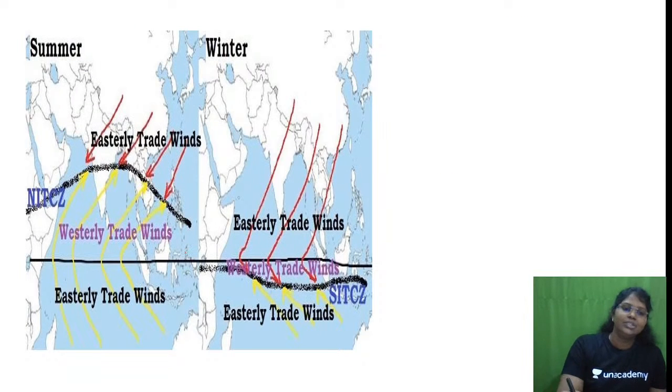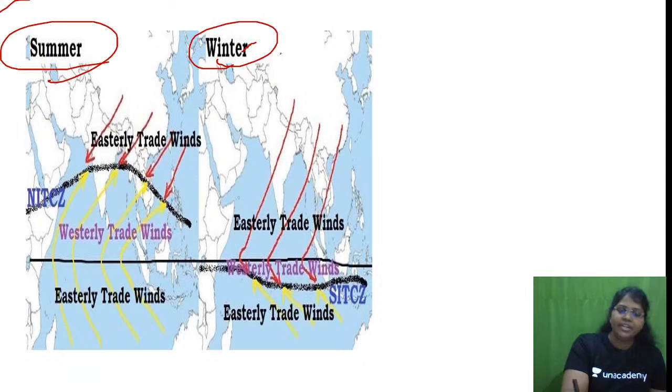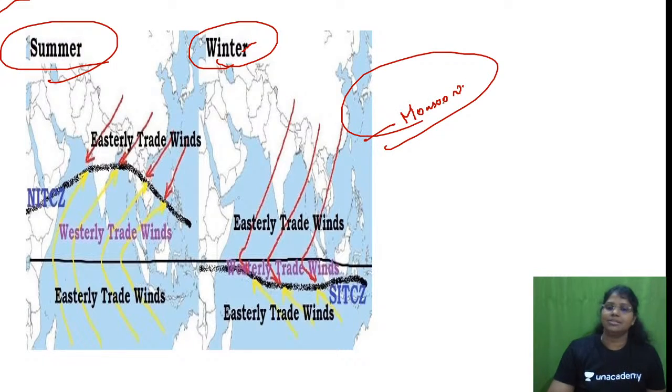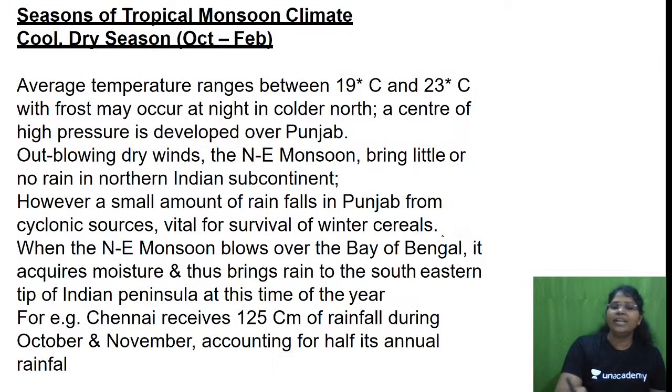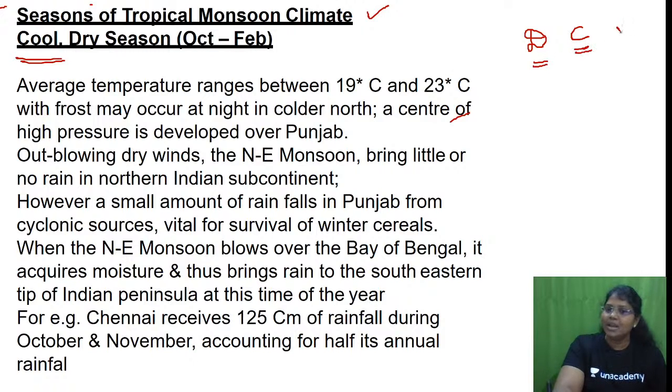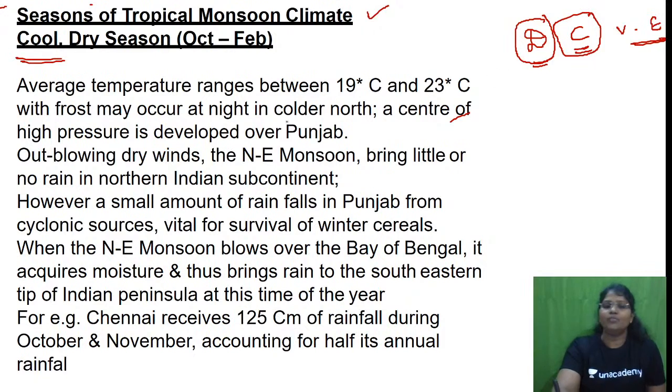Fine. So this is with respect to summer and winter. Again, we will be doing it in detail when we touch the monsoon class. Okay, fine. So this is the climatic graph, ma. So you can find the temperature. Did we complete this? Seasons of tropical monsoon climate. We have distinct seasons. Yes or no? So did you get a broad idea with respect to our code DC? Distribution, climate, vegetation, life and economy. We'll be doing it later. First, let us try to master this distribution and climate. Okay, this is one of the most important.